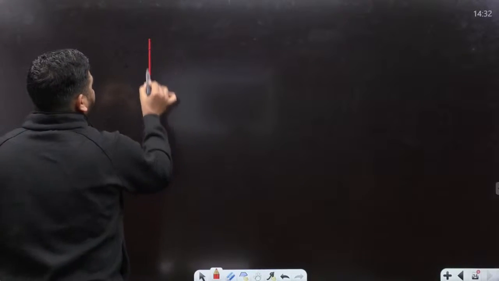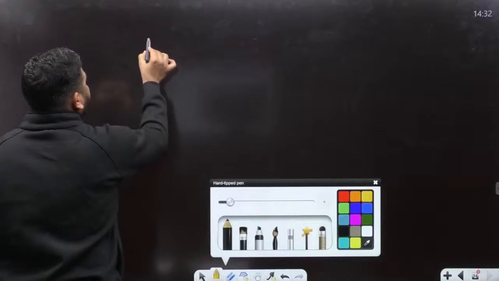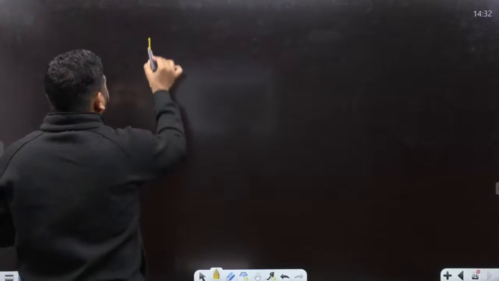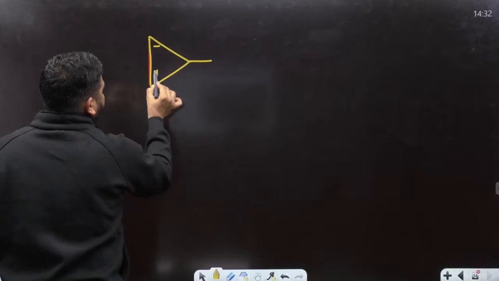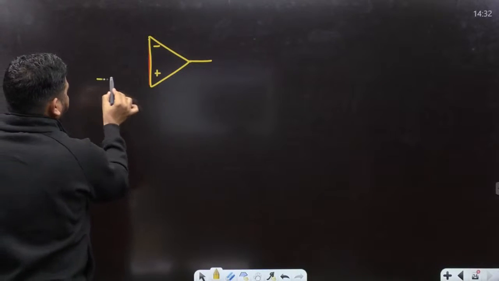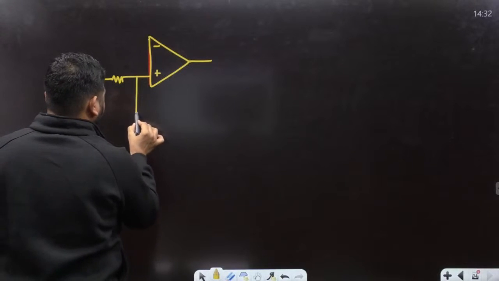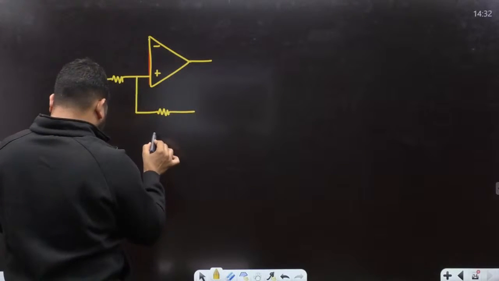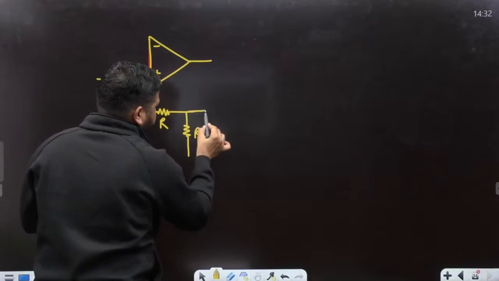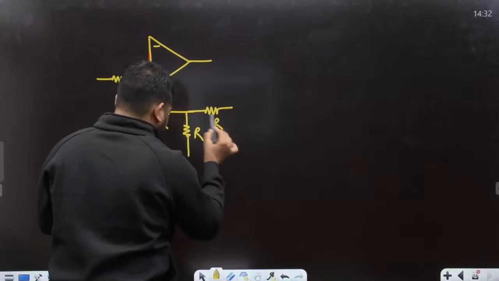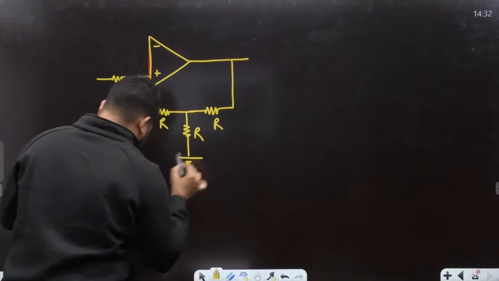So we have one operational amplifier. Let me change the color. The operational amplifier is like this: negative terminal, positive terminal, and we have a resistor connected here. This was again a very good question. This is R, and there is R also. R is connected here also, and this is connected here, and this is grounded.